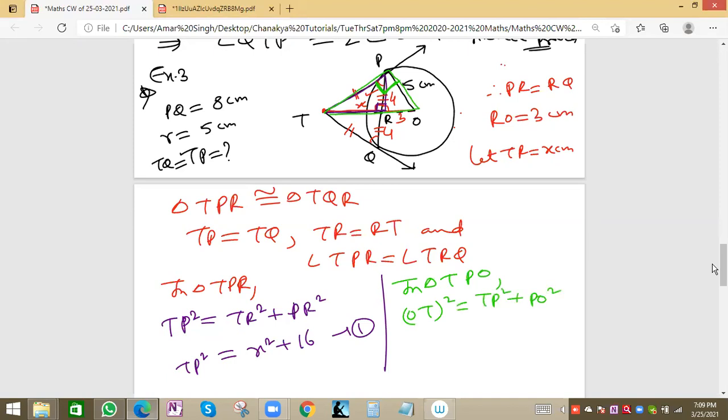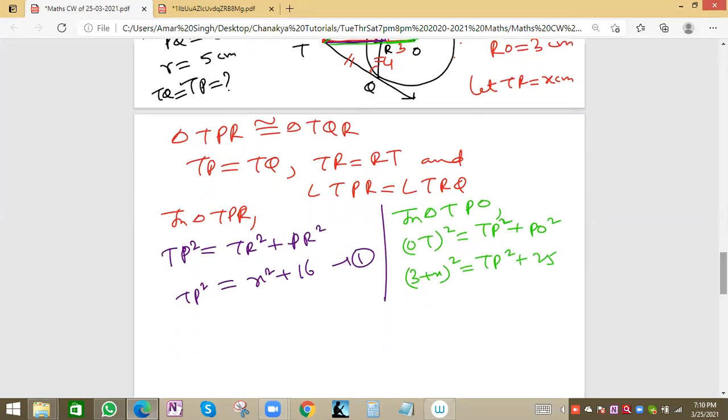OT we can write as 3 plus x. This is 3 and this is x. OP is 5, 5 square is 25. No problem. So now we can put the value of TP square from equation 1 in this equation.